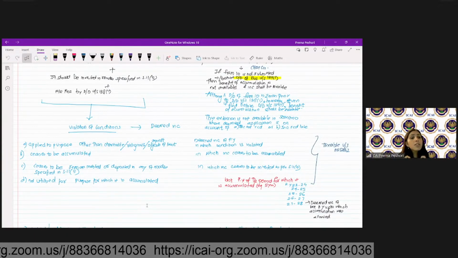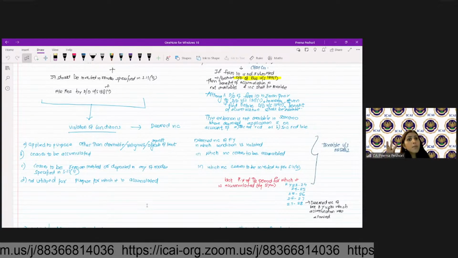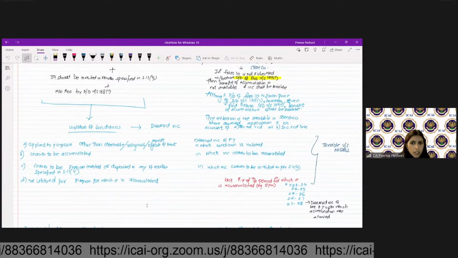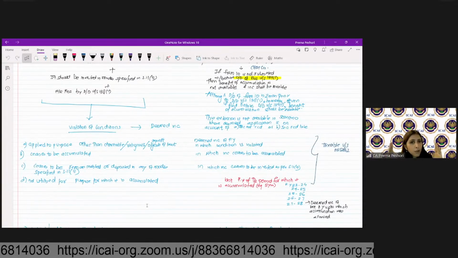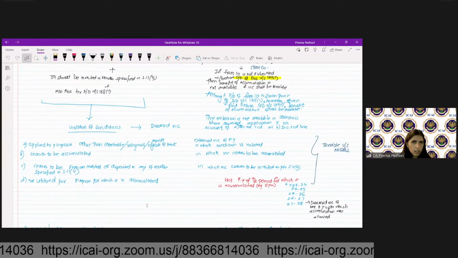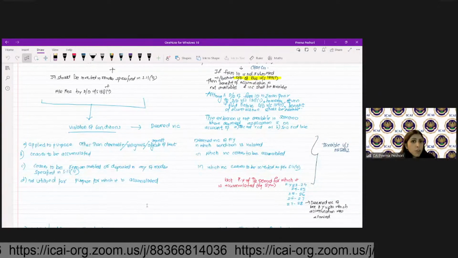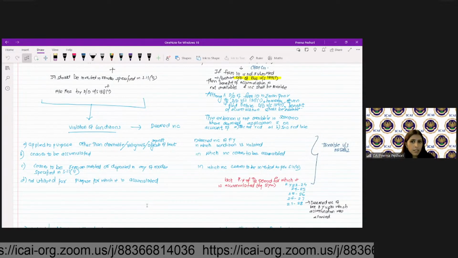Or if the amount is not utilized for the purpose for which it was accumulated. I said I would construct the school, but I am just again feeding the poor. Then I have been allowed to accumulate this amount for a specified period: 2 years, 3 years, 5 years. So the permission which I have taken by filing Form 10.